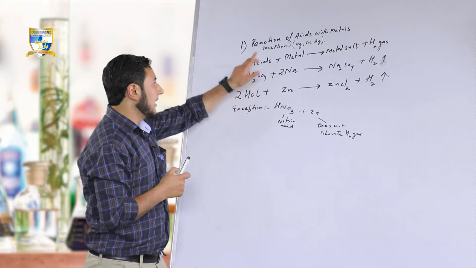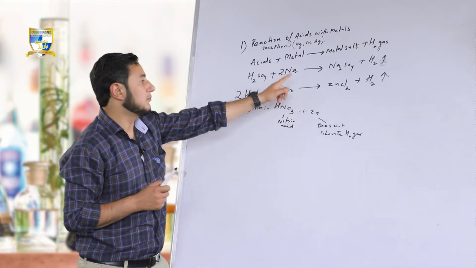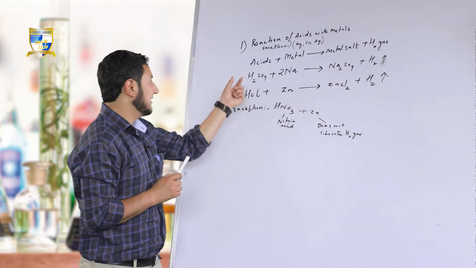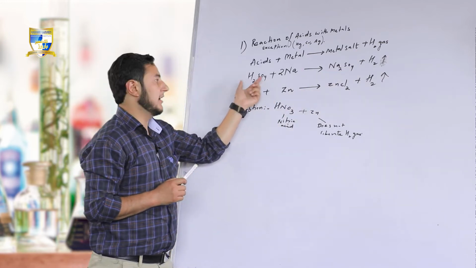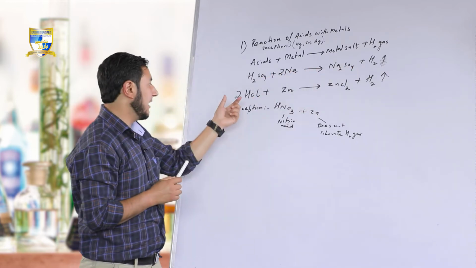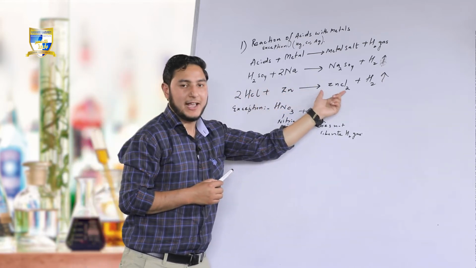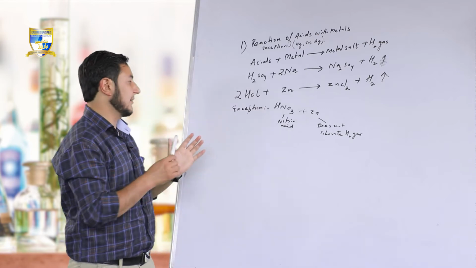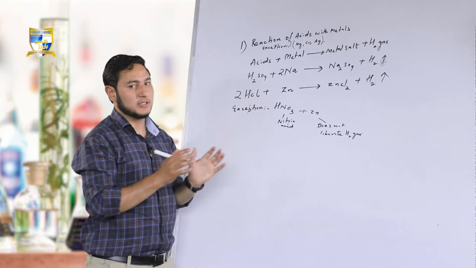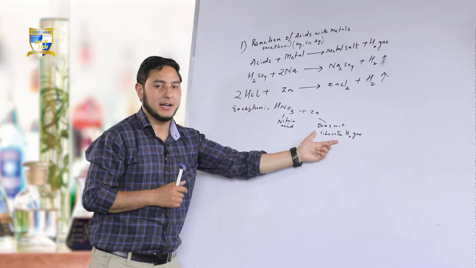I am repeating this one. What happens when acids react with metals? Acids react with metals to produce the corresponding salts of that acid, that is metal salt, and release hydrogen gas. Example: H2SO4, sulfuric acid, reacts with sodium, produces sodium sulfate and releases hydrogen gas. Second example: HCl, hydrochloric acid, reacts with zinc to produce zinc chloride and release hydrogen gas. Now the exception. When nitric acid reacts with zinc, it does not liberate hydrogen gas.